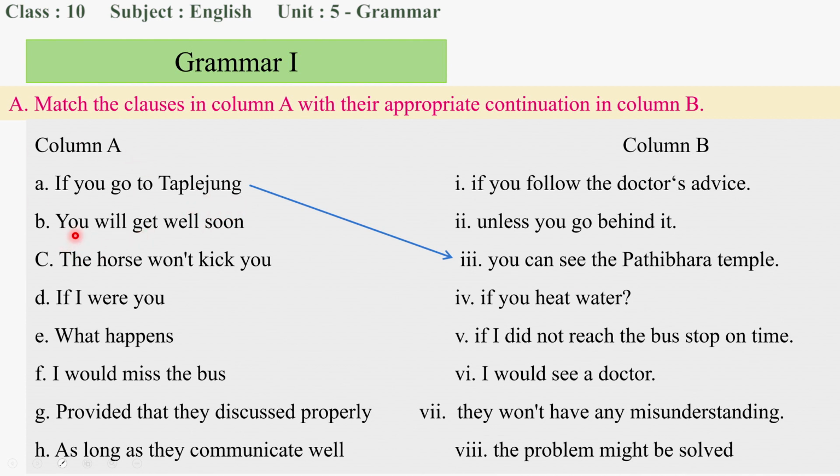Okay, let's go to B. You will get well soon. When? So we have to search for the next situation. Where is it in column B? Is it I? Is it II? Unless you go behind it, if you follow the doctor's advice, if you hit water? No, it is I. If you follow the doctor's advice, obviously, right? You'd get well soon if you follow the doctor's advice.